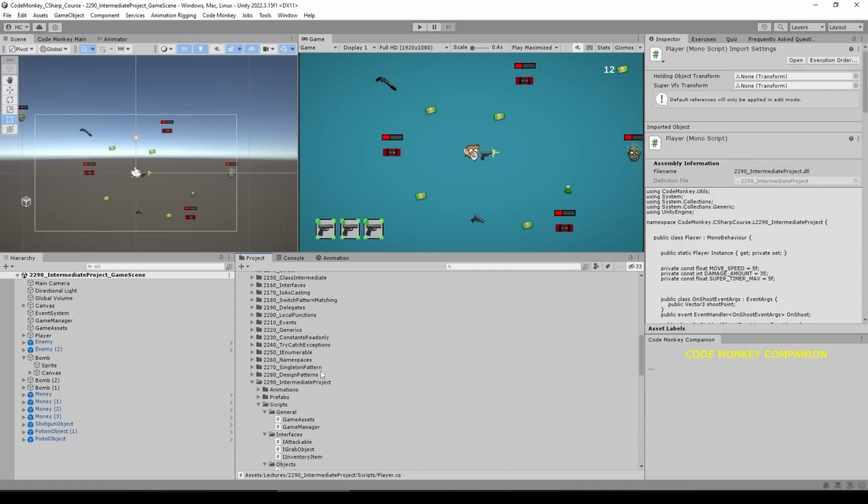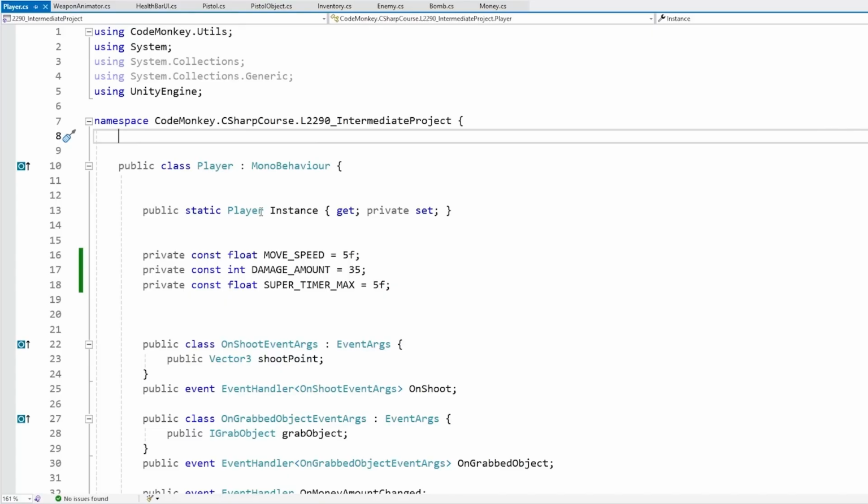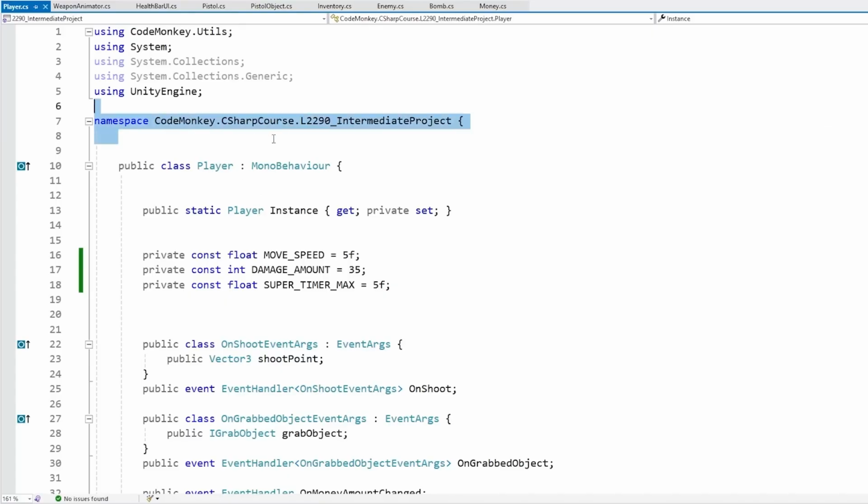all of it is inside this one project. And I do have a bunch of other demos that also have some kind of player class. But because over here I'm using a namespace, that makes sure that this player class does not have a naming conflict with any of the other player classes. So that's the first thing, using namespaces.